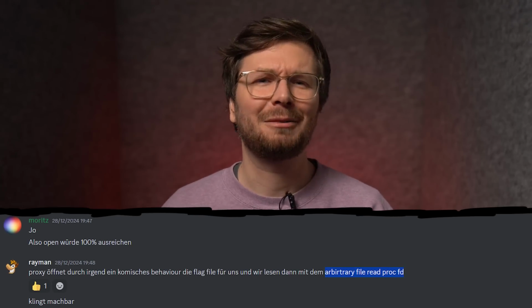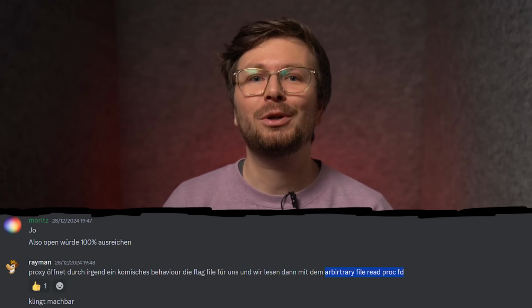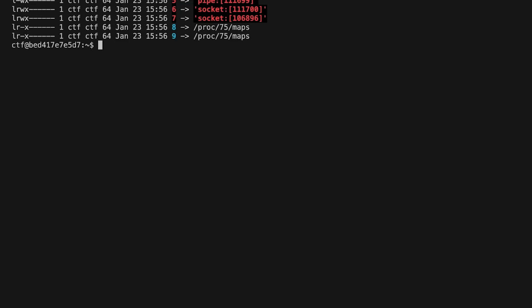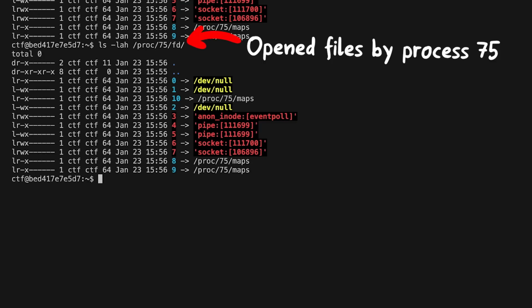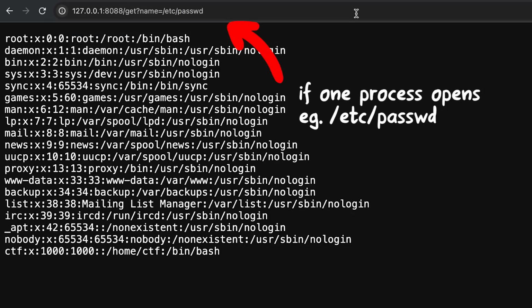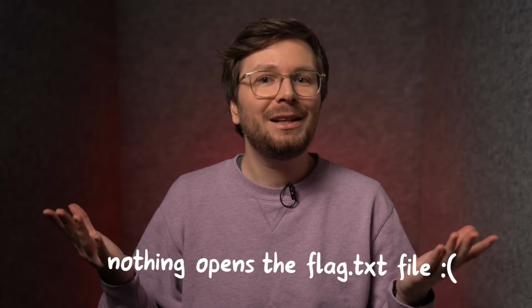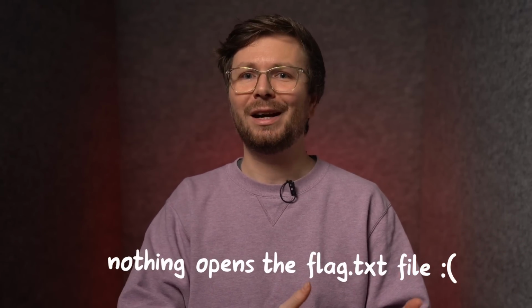Until someone had a somewhat obvious idea, the proc file system. It contains information about every running process, including the file descriptors opened by other processes. And those are symlinks to the actual files. So what if another process has the flag opened? Then we could bypass the check path function. There won't be a dot and no flag string in the file name. But there doesn't seem to be other processes that open the file, right?